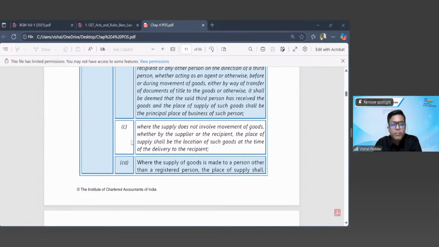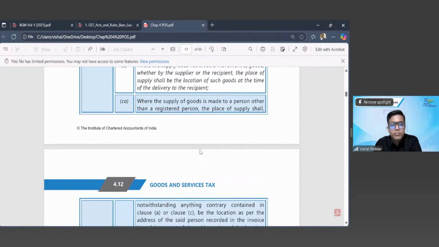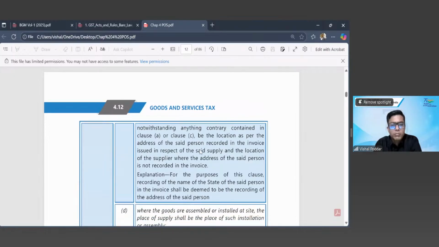Clause CA: where the supply of goods is made to a person other than registered person, the place of supply shall, notwithstanding anything contrary contained in clause A or clause C, be the location as per the address of the said person recorded in the invoice issued in respect of the said supply, and the location of the supplier where the address of the said person is not recorded in the invoice. Explanation: for the purpose of this clause, recording the name of the state of the said person in the invoice shall be deemed to be the recording of address of the said person.